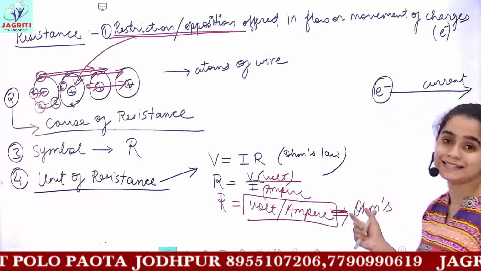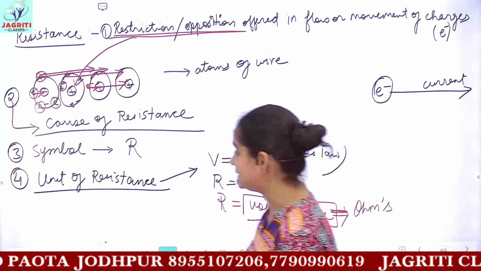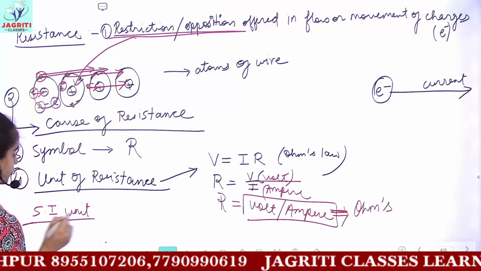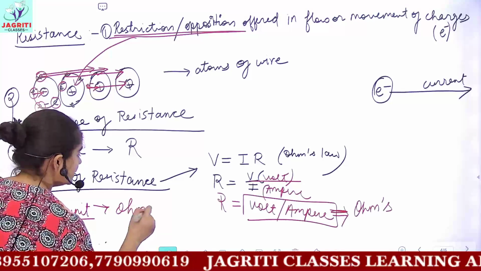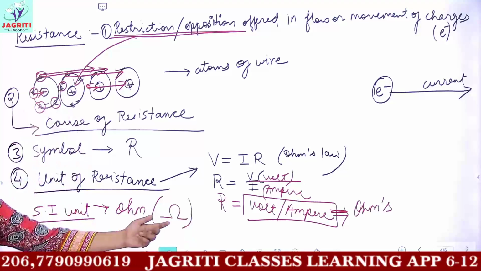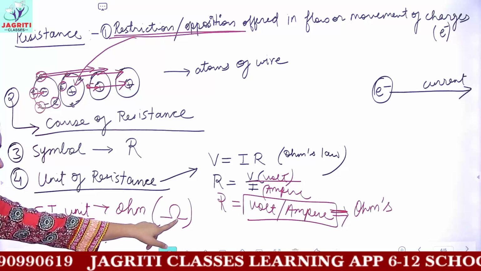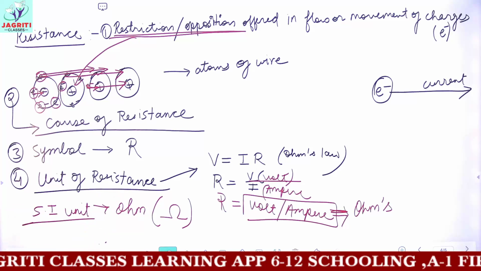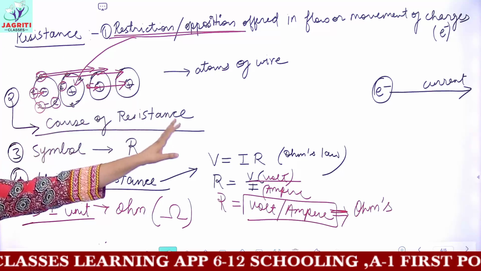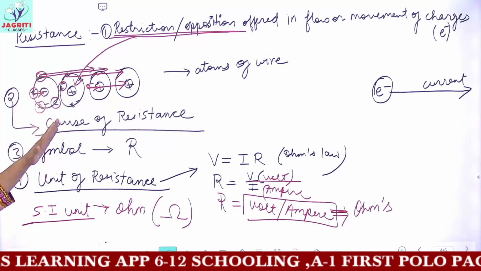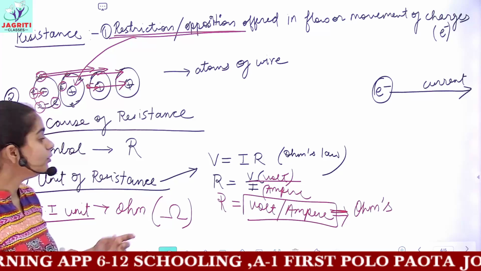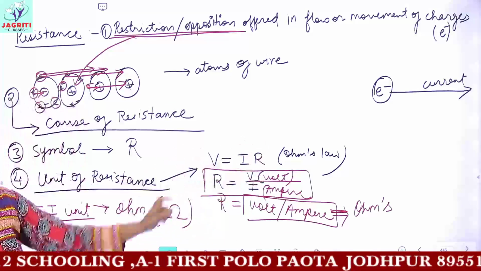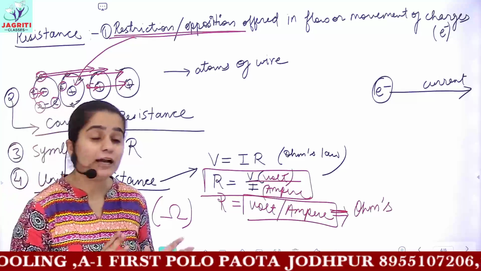So the unit of resistance is ohm, and the SI unit of resistance came out to be ohm here, and this ohm is denoted by this kind of symbol. So this is the symbol which is used for denoting the SI unit of resistance, that is ohm. So I hope the definition, the cause of resistance, symbol and its unit are clear. Now this is a derived formula of resistance, which we can form from Ohm's law. But you have one more formula regarding resistance,